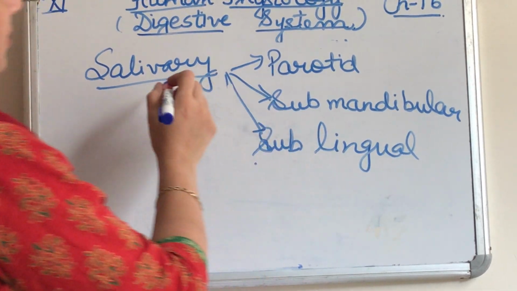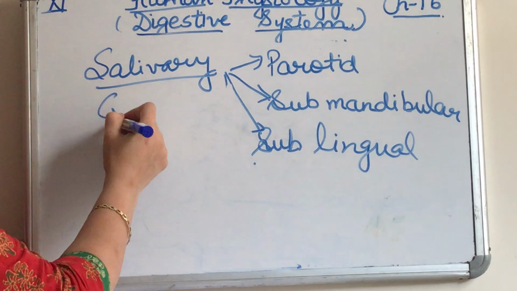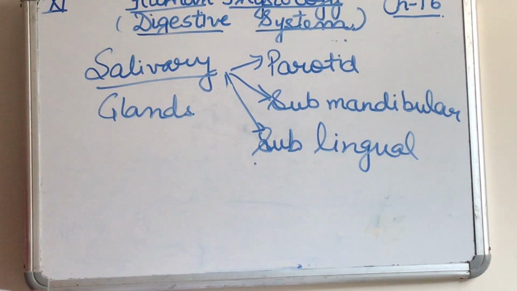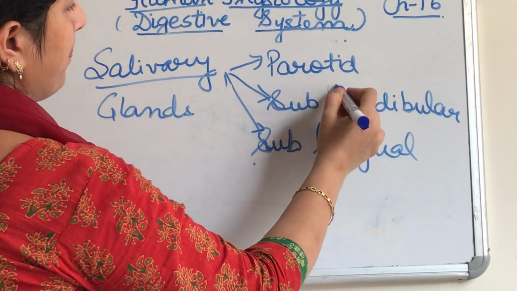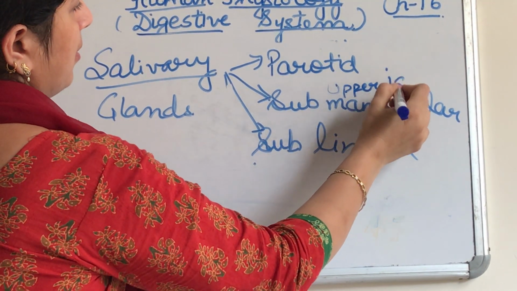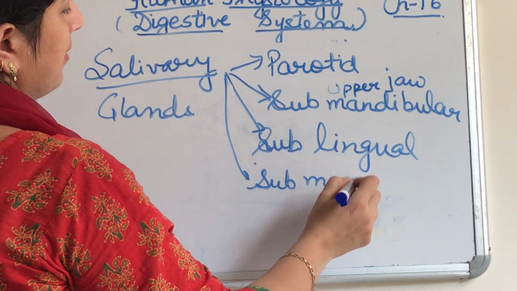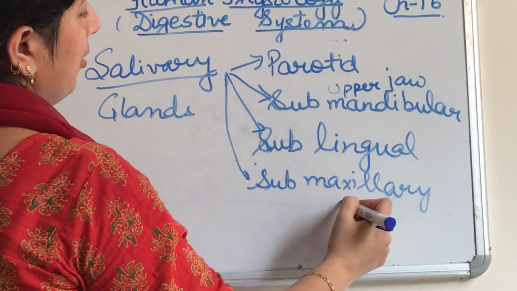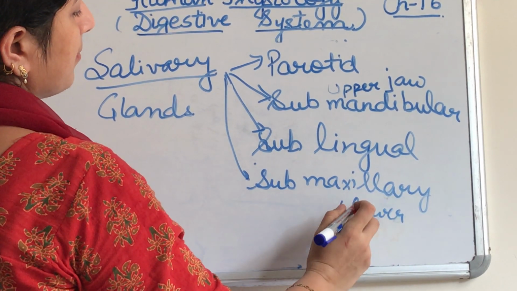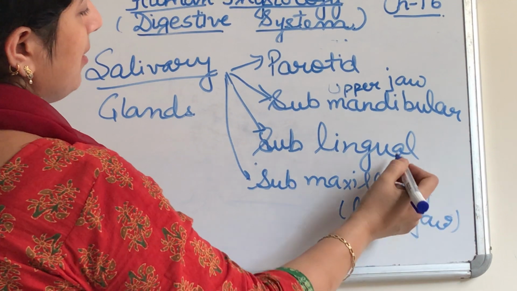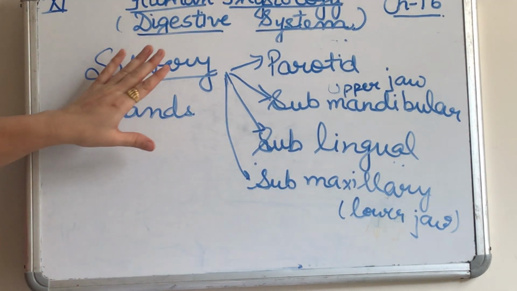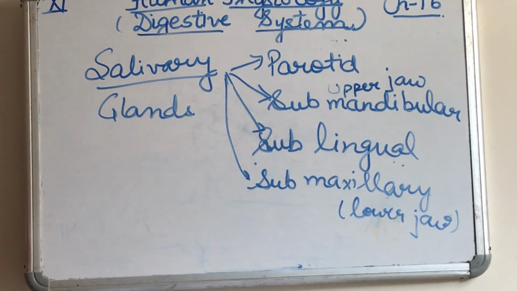These are the positioning of the salivary glands in the mouth. They produce amylase. Parotid is present within the cheek, submandibular in the upper jaw and submaxillary in the lower jaw. Then is the sublingual, which is present below the tongue. So this is the positioning of the four salivary glands.